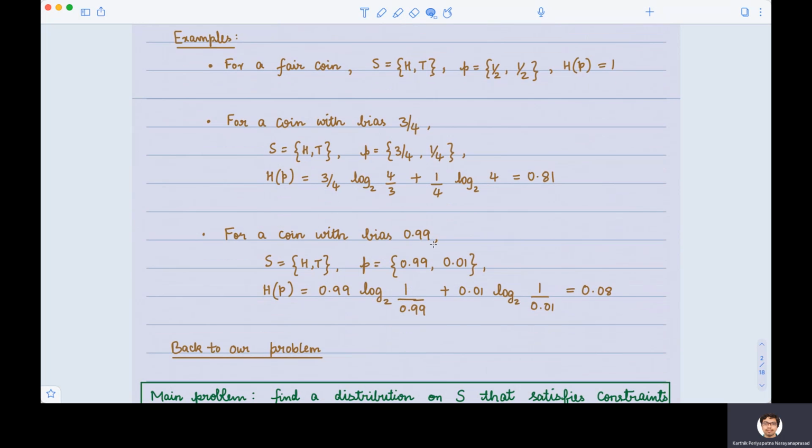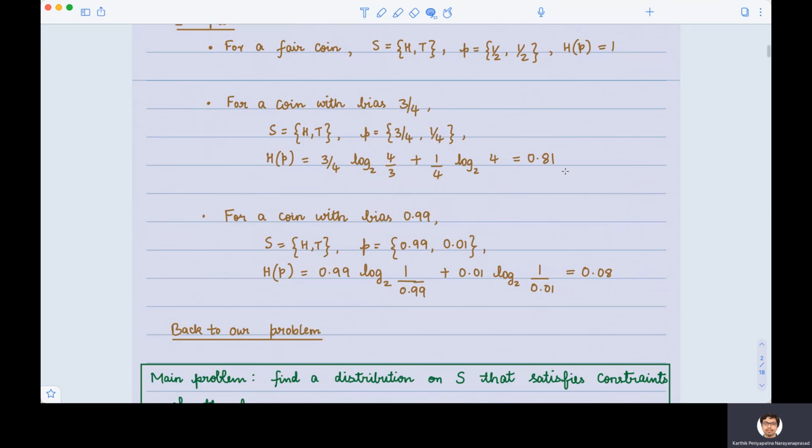And for a coin with bias 0.99, which means it turns up heads with a probability of 0.99 and tails with a probability of 0.01 (the transcript says 0.21). So whenever this coin is tossed, we would most likely guess that a heads would turn up. And therefore, this coin has very little randomness in it. This can be captured by saying that its Shannon entropy is 0.08, which is much, much smaller than that for a fair coin or for a coin with bias 3/4.